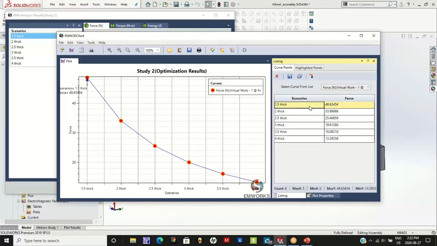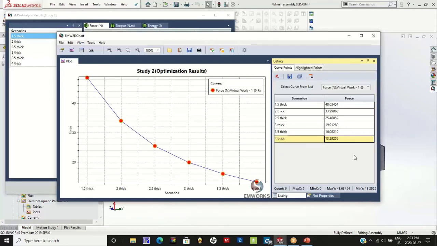Notice that for a thickness of about 1.5 millimeters, we already did that simulation earlier, we got approximately 50 newtons. Now notice that when we get to 2 millimeters thickness rubber, which is slightly thicker rubber, the force actually reduces from 48 to close to 33 or 34 newtons. When I increase the thickness to 2.5, I get 25 newtons, and so on and so forth. And finally, at a 4 millimeter thickness rubber protective layer, I get only 13 or 13.3 newtons of gripping force.